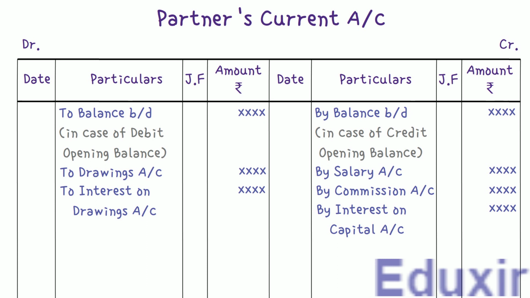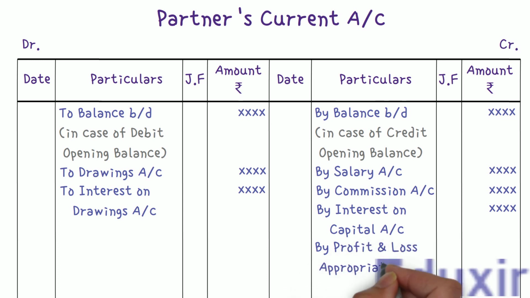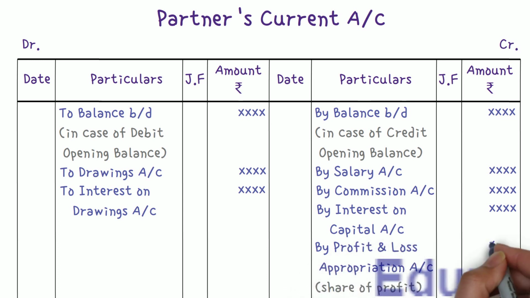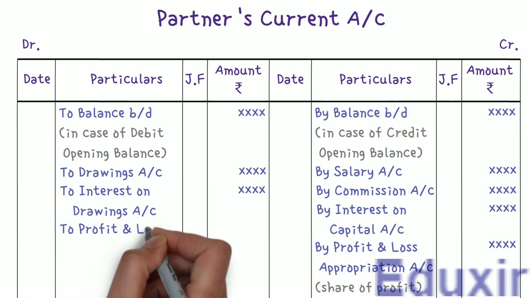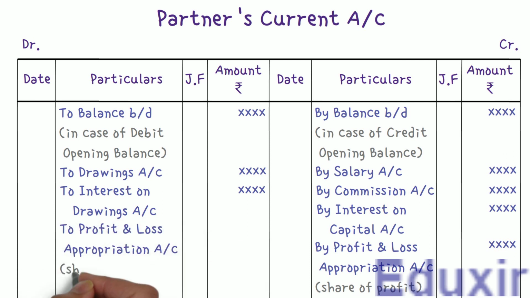Now, coming back to our discussion, if there is any profit, we should credit the partner's current accounts. Note that we need to write the profit and loss appropriation account in the particulars column. Similarly, if there is any loss, we should debit the partner's current account and we should write the profit and loss appropriation account in the particulars column.